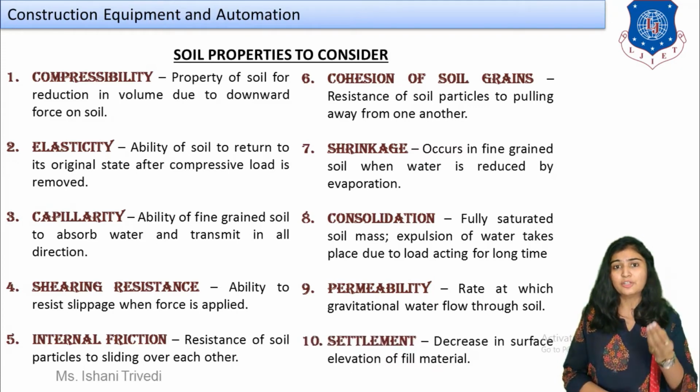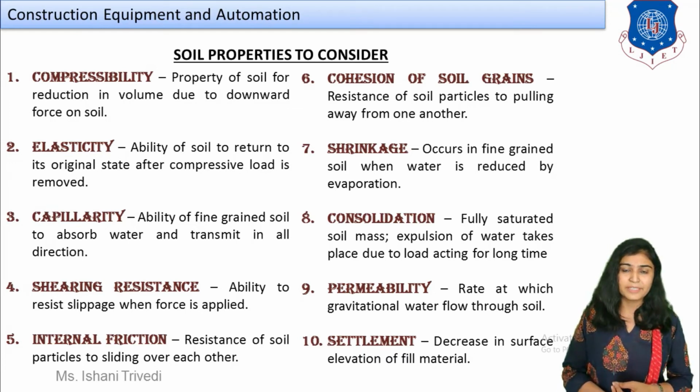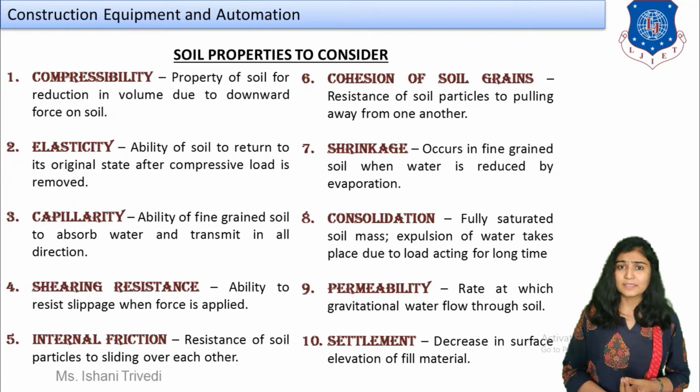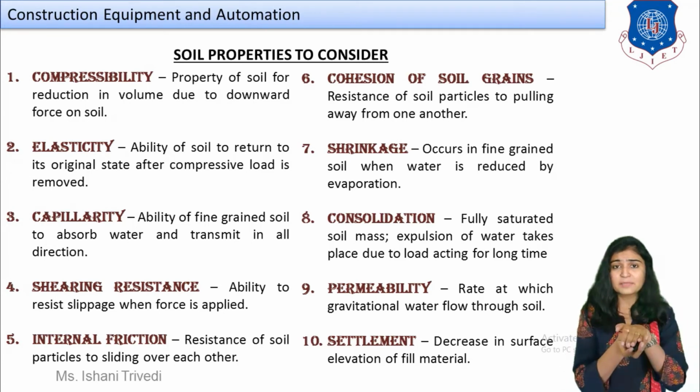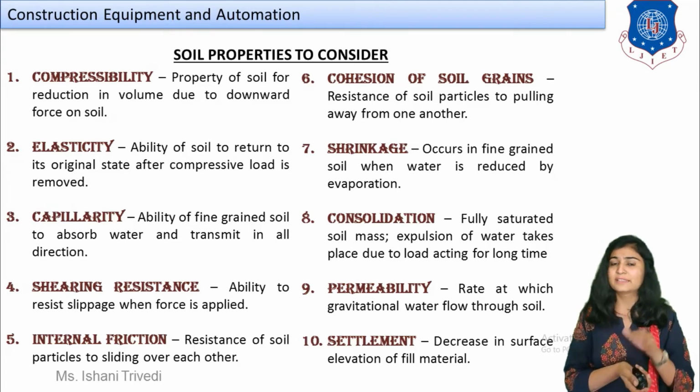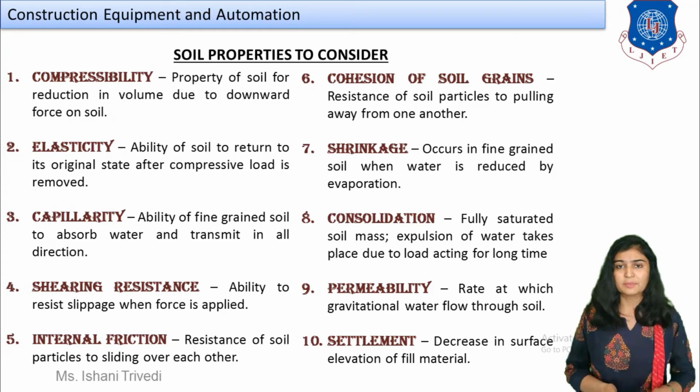It is the ability of water to flow from the soil under the effect of gravity, right? The more permeable the soil, the more water will flow under the effect of gravity. Next, settlement, that is the compressibility of the soil. So you have to find out what kind of soil you are dealing with so that settlement can be determined.